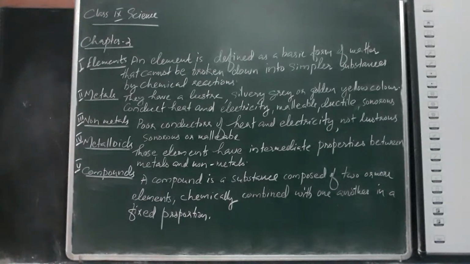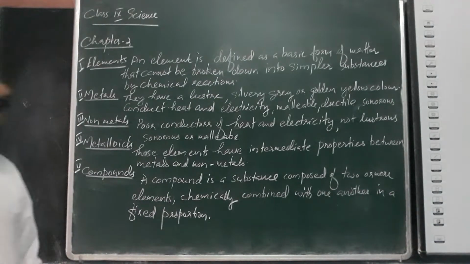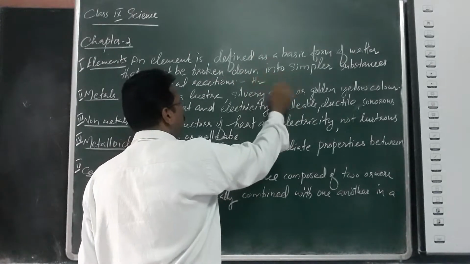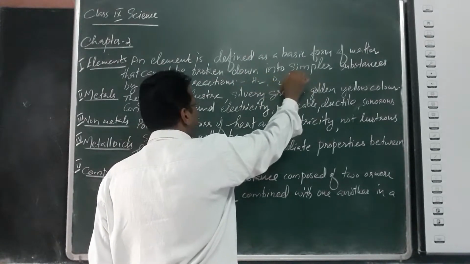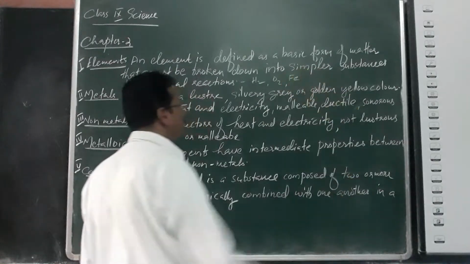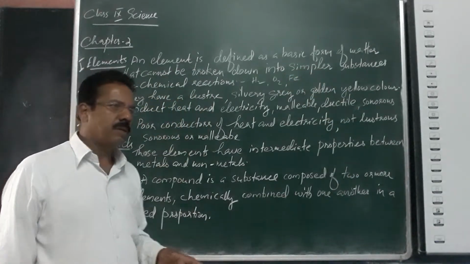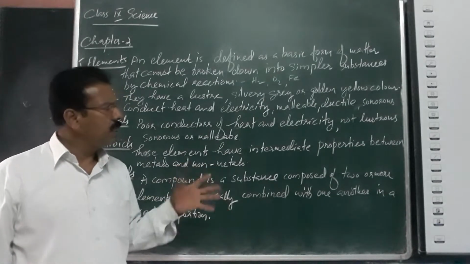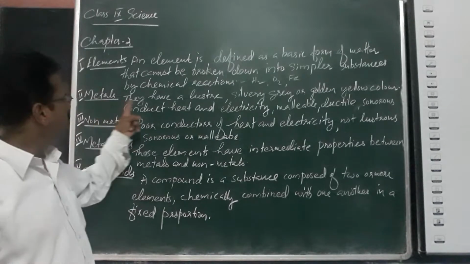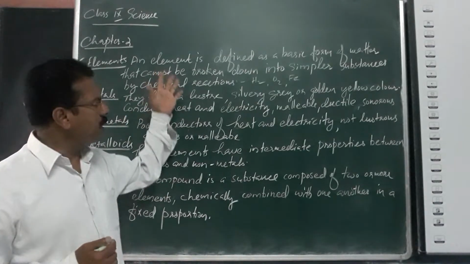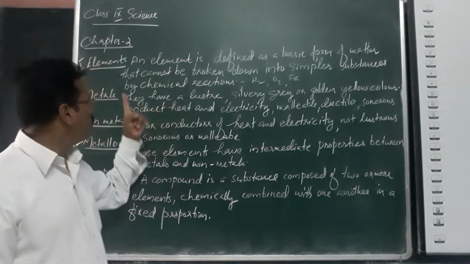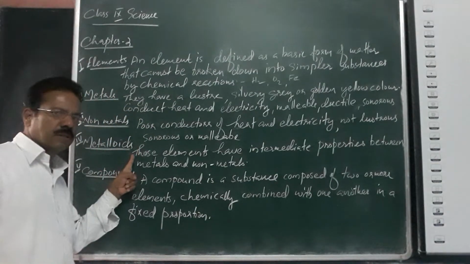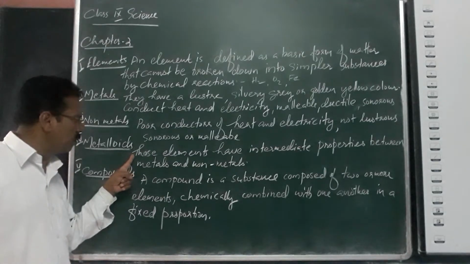For example, hydrogen, oxygen, iron. These are all elements. Some elements are solid, some are liquid, some are gases. We can commonly divide elements into metals, non-metals and metalloids.